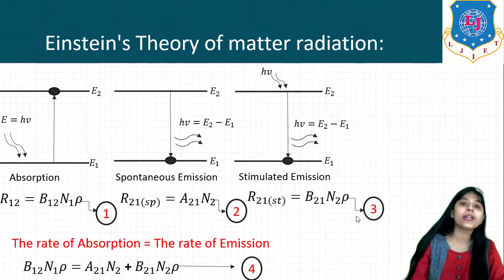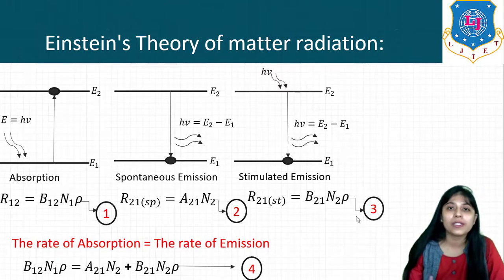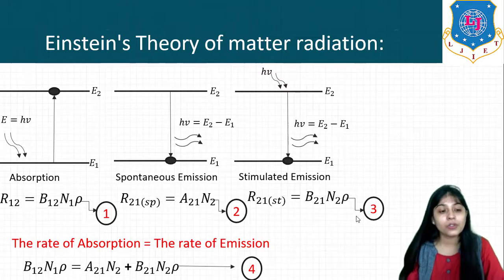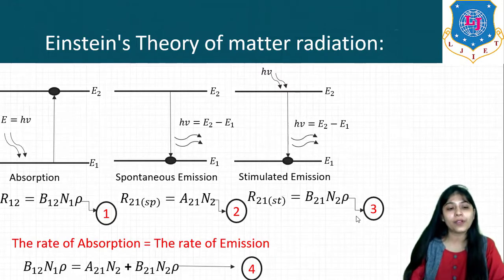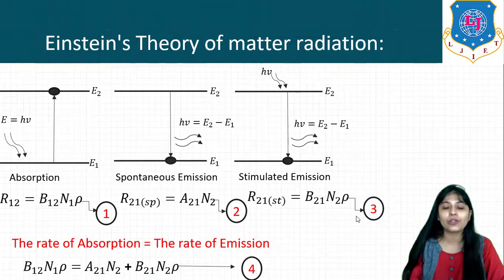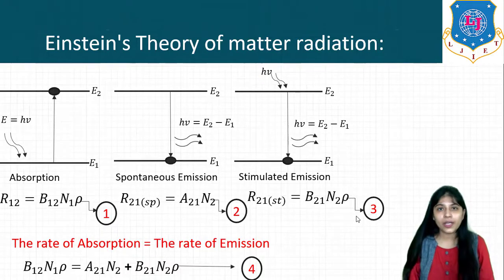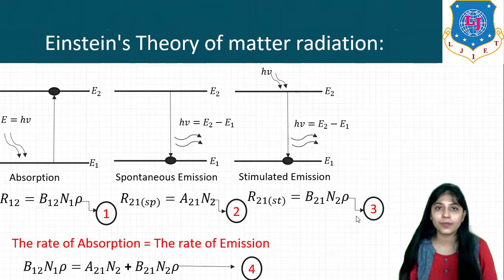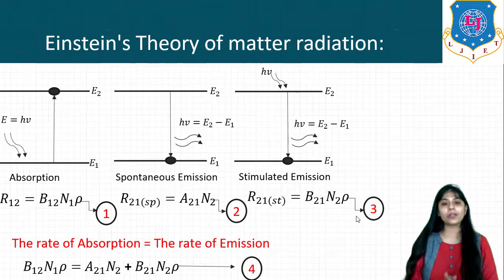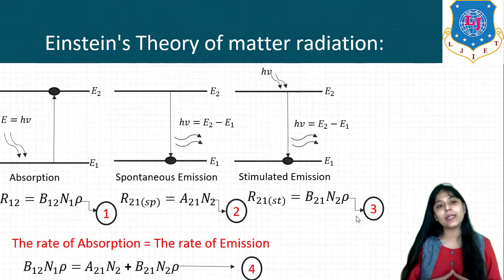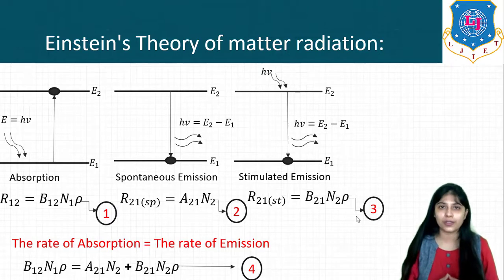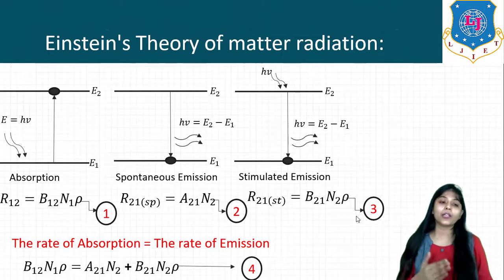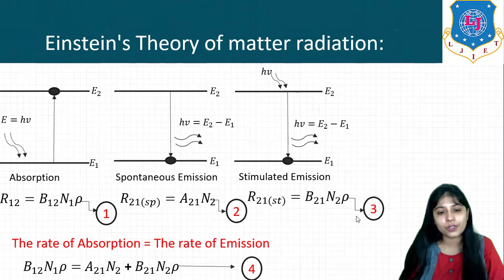So if we substitute the equation of rate of absorption, which is equal to rate of emission, it will be B12 N1 rho is equal to A21 N2 plus B21 N2 rho. Right? So this is the equation that expresses that the rate of absorption should be equal to the rate of emission in equilibrium condition. Okay, so here we are going to derive basically the Einstein coefficients. Let us start with this. The rate of absorption is equal to the rate of emission, right?